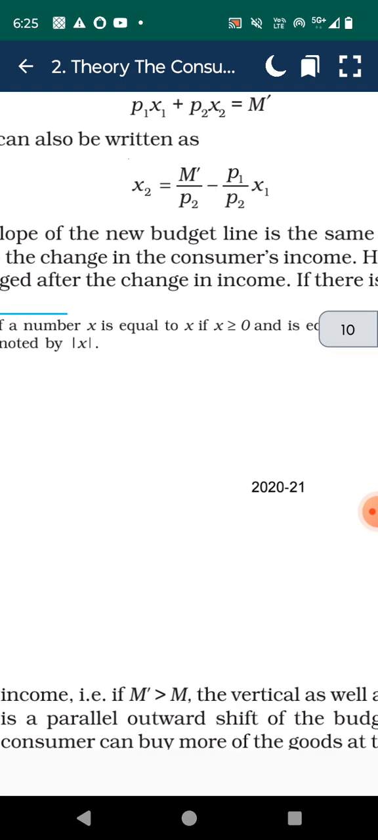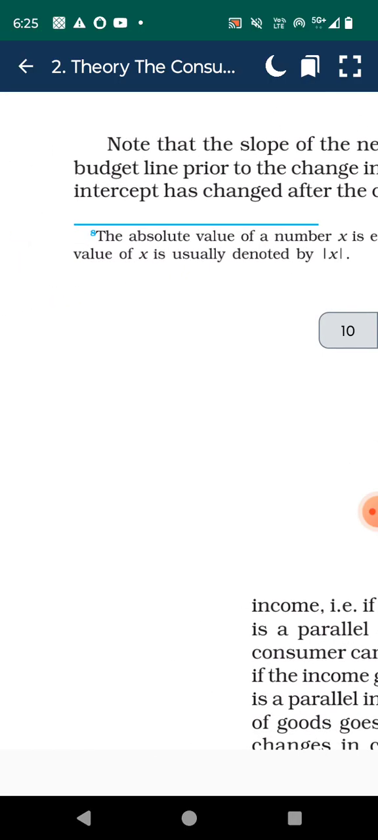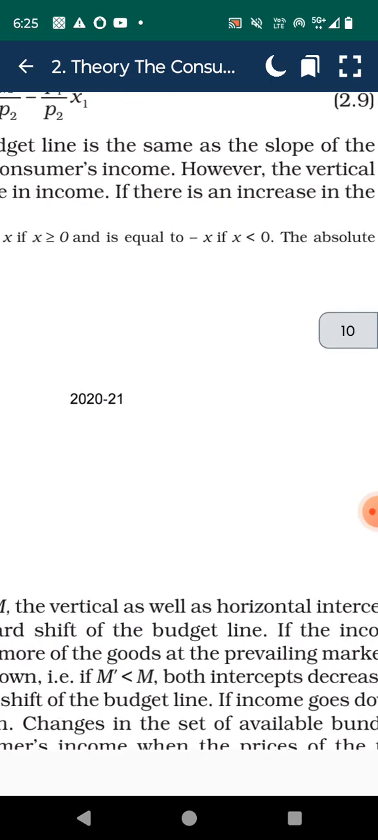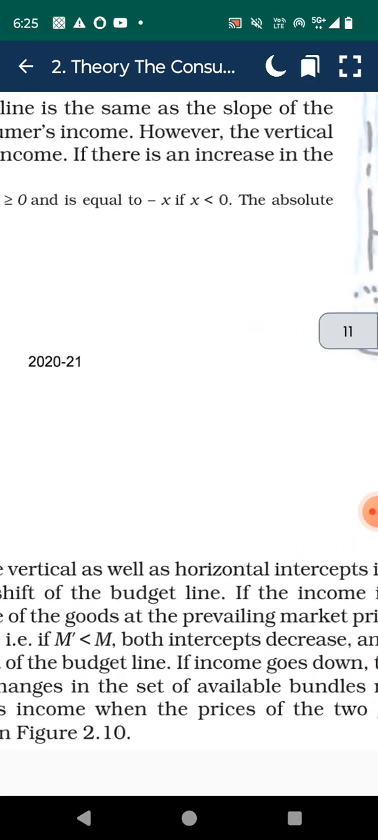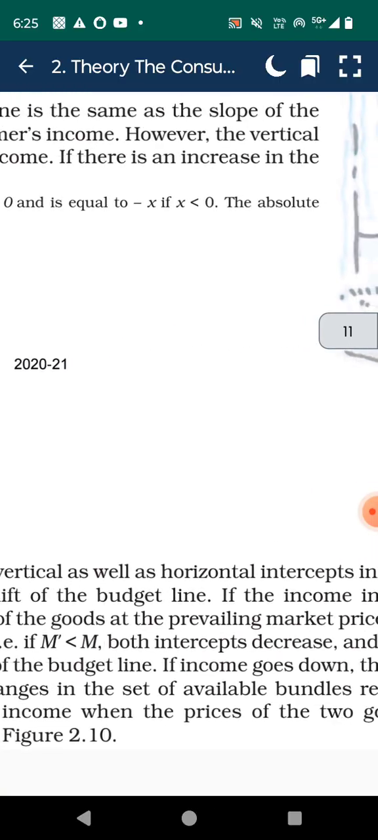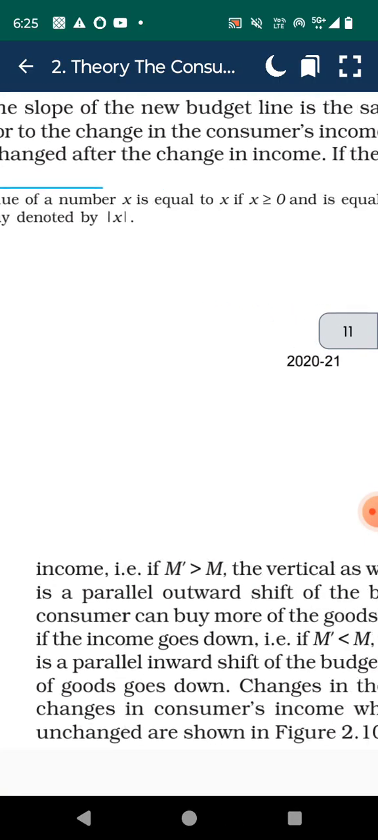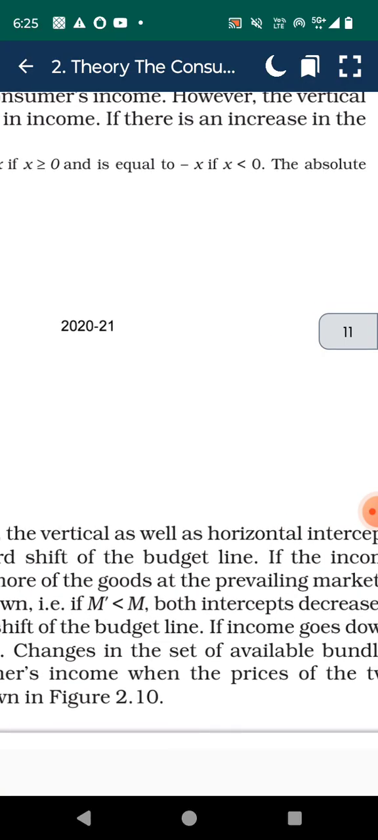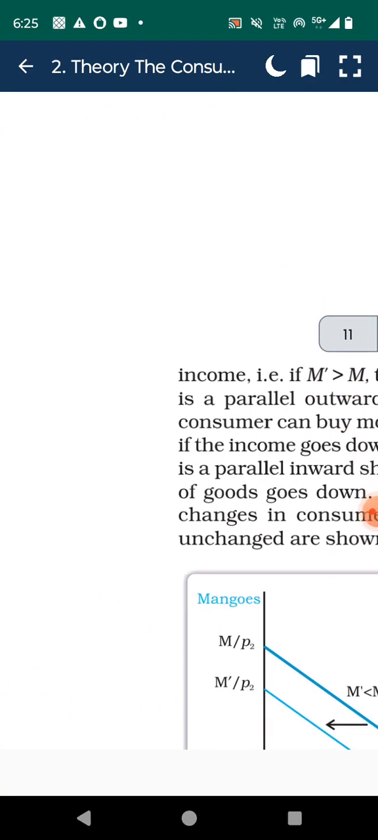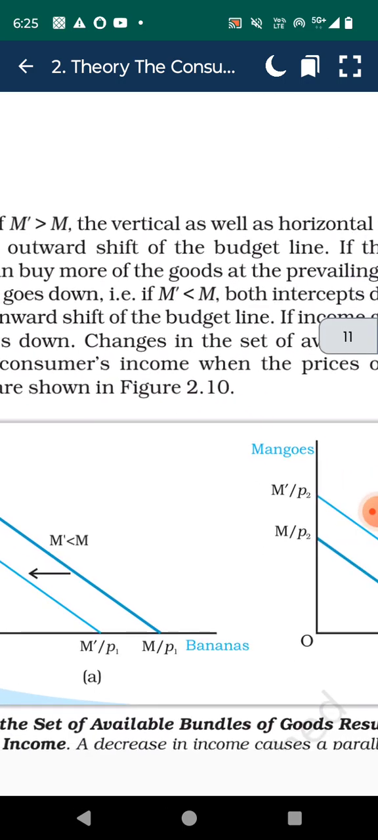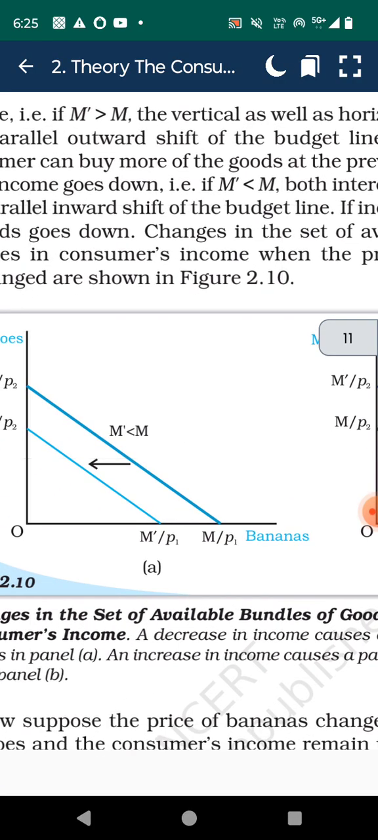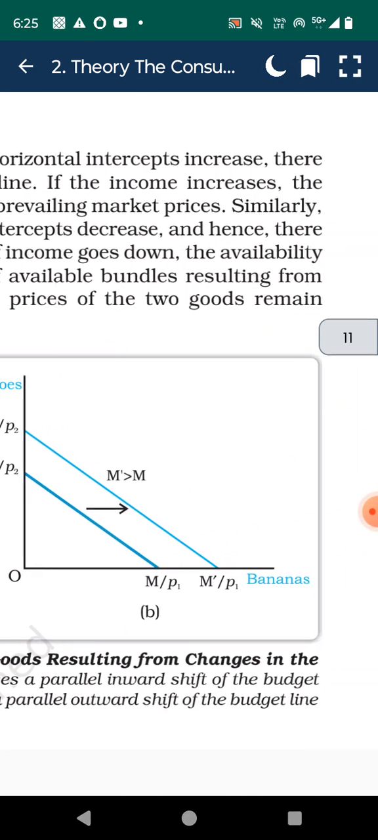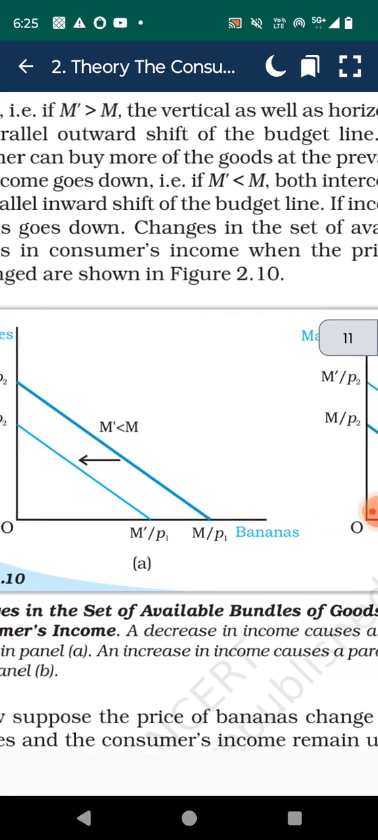Equation 2 can be written as x2 equals M dash by p2 minus p1 by p2 x1. Note that the slope of the new budget line is the same as the slope of the budget line prior to the change in the consumer's income. However, the vertical intercept has changed. If there is an increase in income, if M dash is greater than M, the vertical as well as the horizontal intercept increase. There is a parallel outward shift of the budget line.